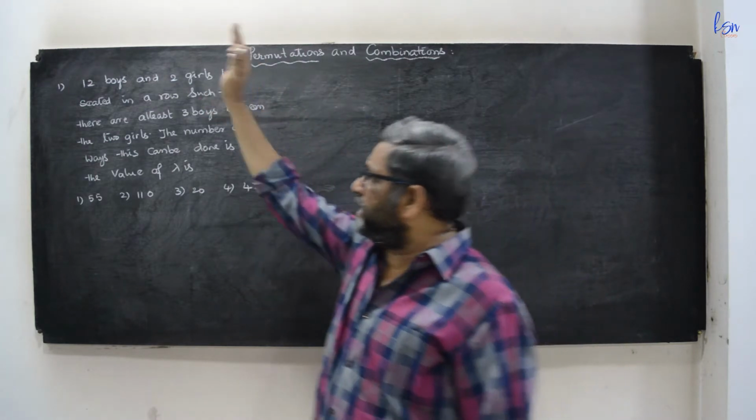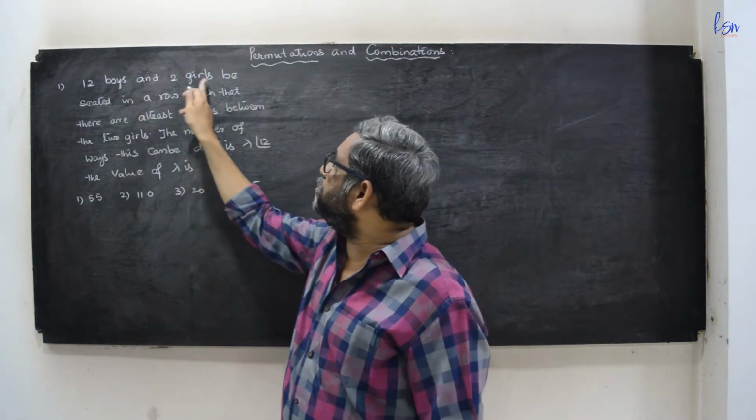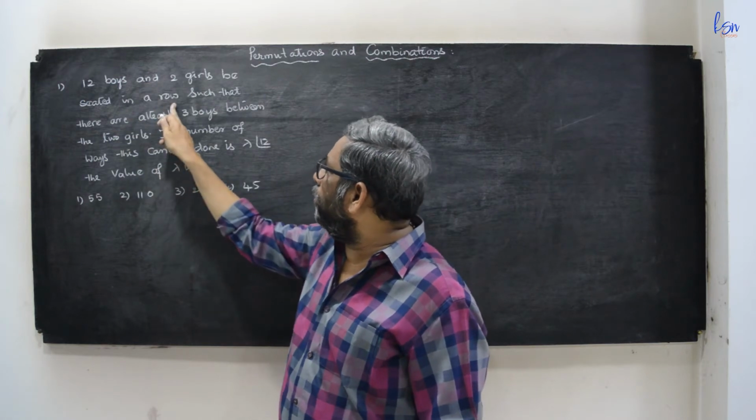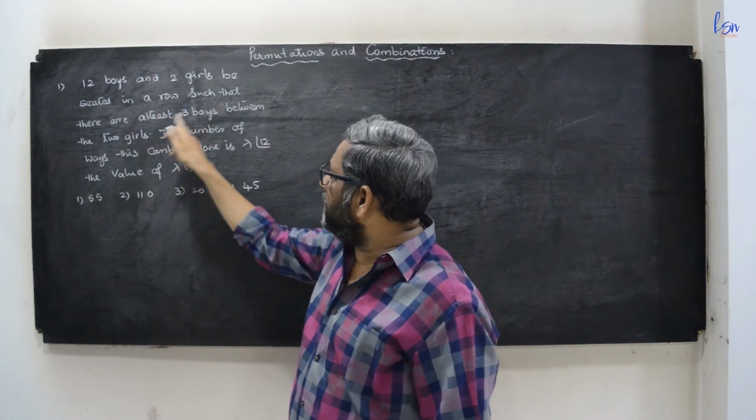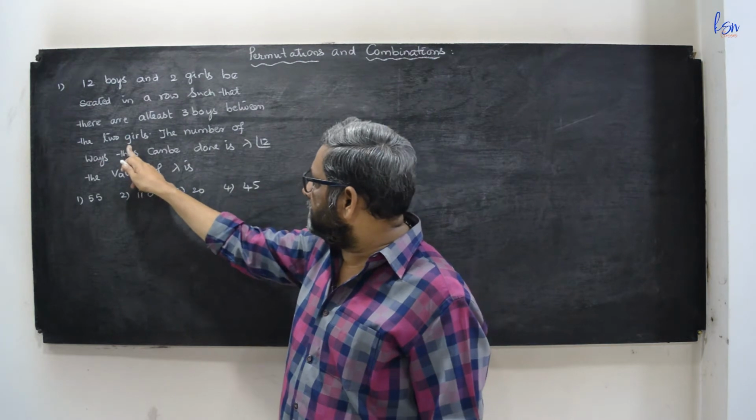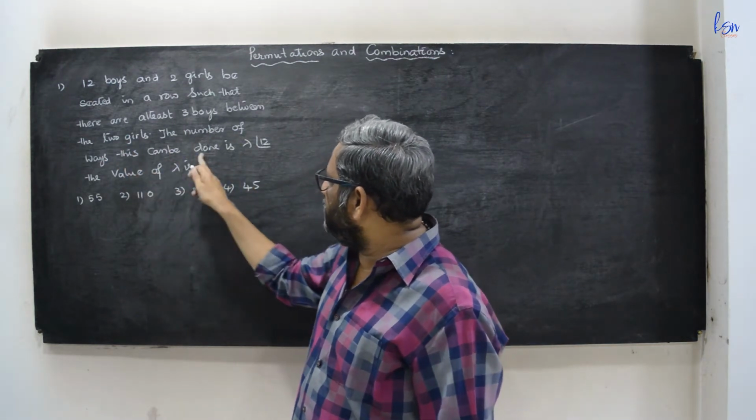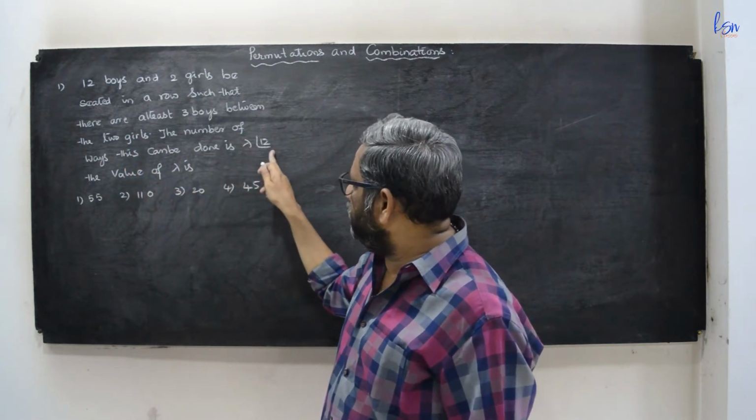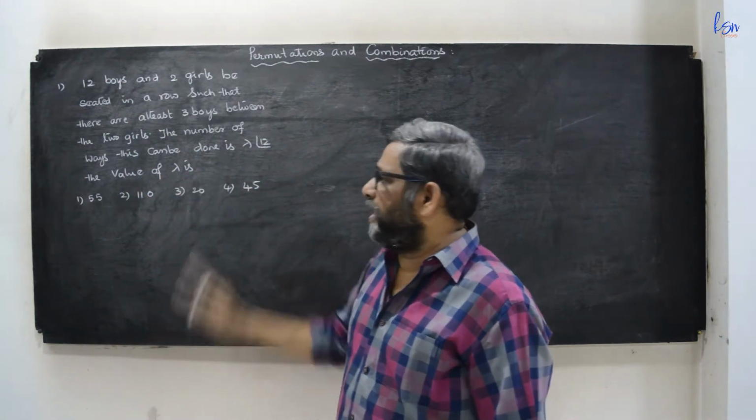I will discuss the first question. 12 boys and 2 girls are to be seated in a row such that there are at least 3 boys between the 2 girls. The number of ways this can be done is lambda into factorial 12. The value of lambda is?